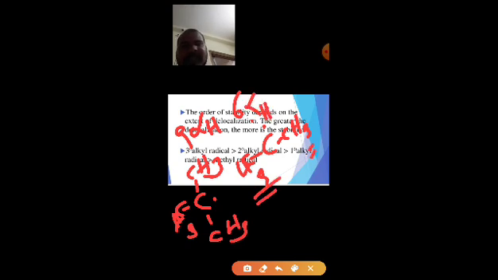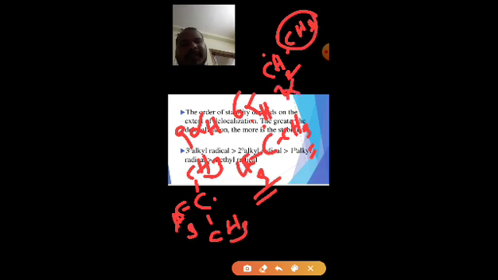For secondary, there should be 2 carbons bonded with this free radical. So how many alpha hydrogens are there? 3 and 3, so 6 alpha hydrogens. In the primary free radical, there should be 3 alpha hydrogens.